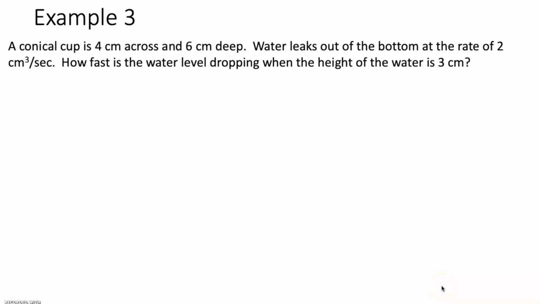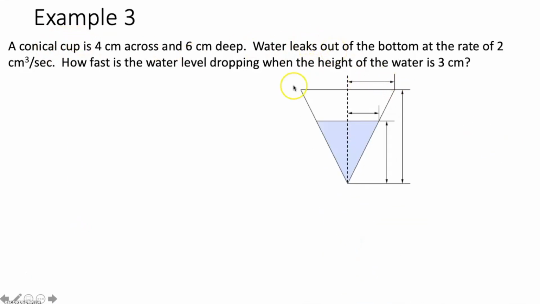Now example 3 says a conical cup is 4 centimeters across and 6 centimeters deep. Water leaks out of the bottom at a rate of 2 cubic centimeters per second. How fast is the water level dropping when the height of the water is 3 centimeters? So the very first thing we're going to do is make a sketch. So here we have a conical cup that has water in it. It's going to look something like this. We have our conical cup and we have the water in the cup.